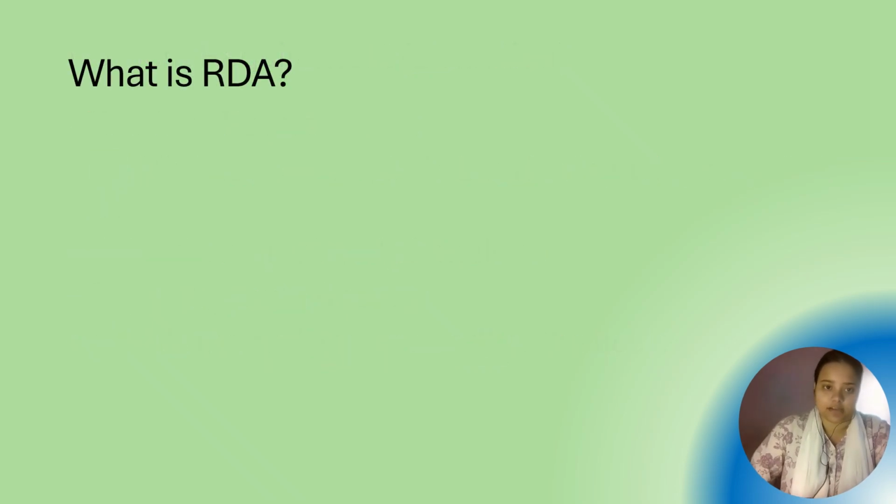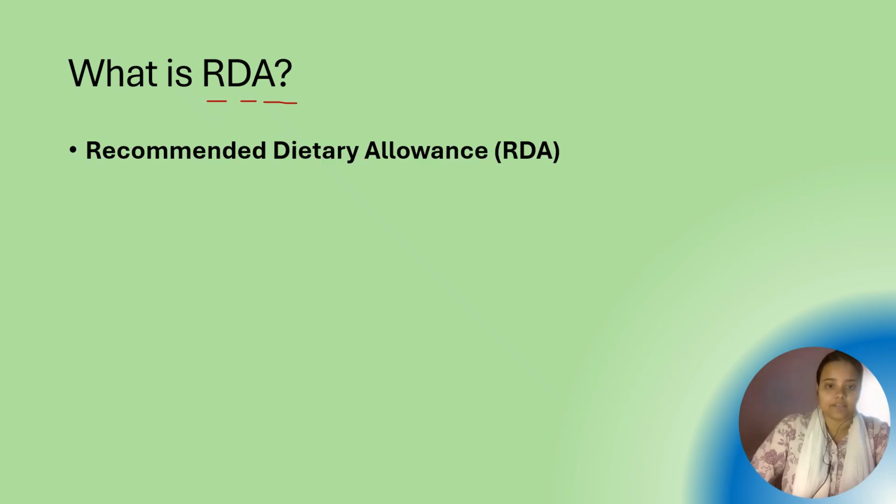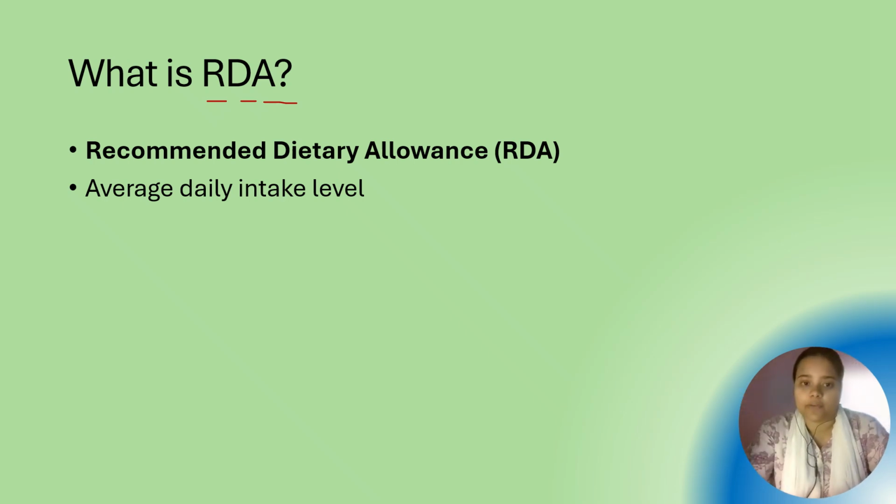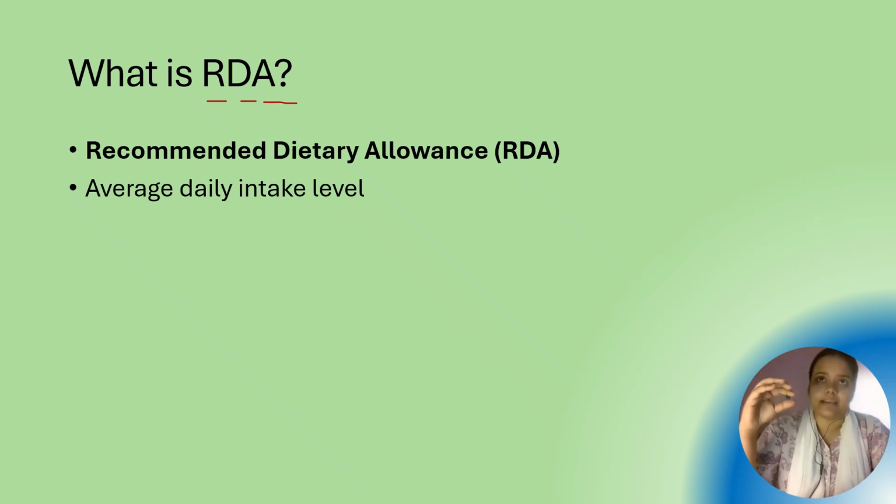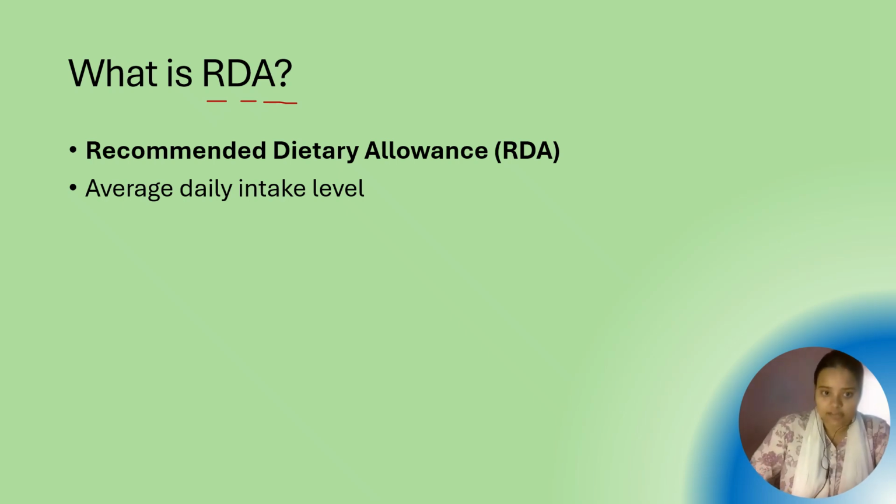Then coming to what is RDA. As I said earlier in the starting slide, it is the Recommended Dietary Allowances. Now, RDA is different. RDA is the daily average intake level that is sufficient for 97 to 98% of people. RDA is always slightly higher than the requirement because it includes a safety margin. So nutrient requirement is the minimum; RDA is more than the minimum, but it keeps a safety margin. For example, if requirement is like the minimum passing marks, RDA is like a safe score to ensure you pass.